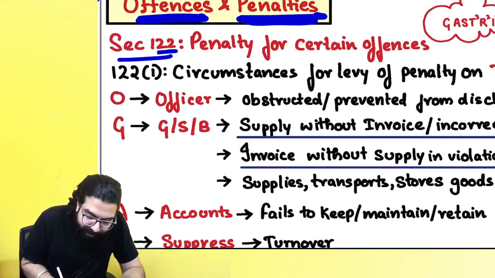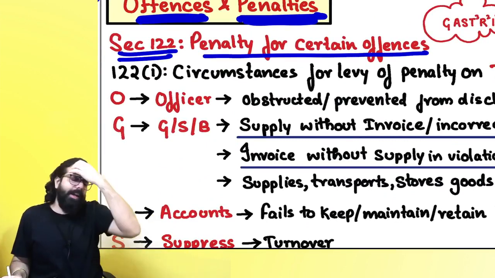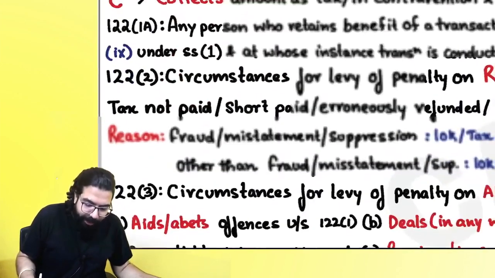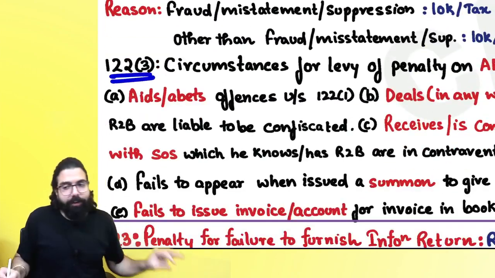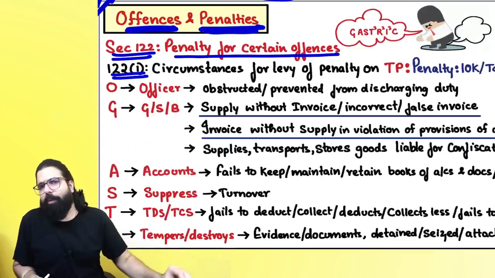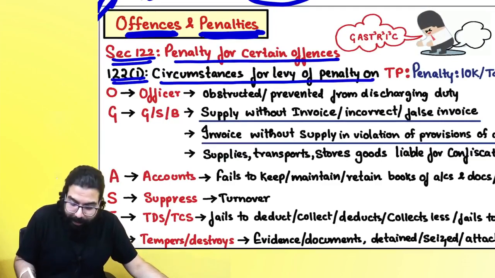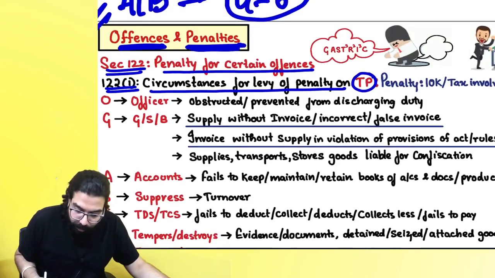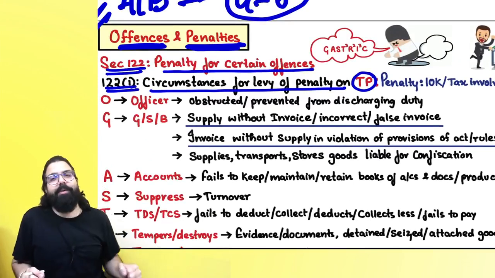Section number 122 talks about penalties in certain cases. It has section 122(1), 122(1A), 122(2), and 122(3). Section 122(1) lists approximately 21 circumstances for levy of penalty on a taxable person. If you have to remember them, the mnemonic is "Officer told, oh, GASTRIC".